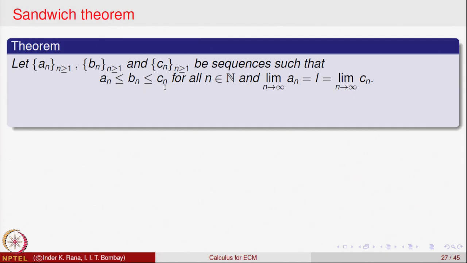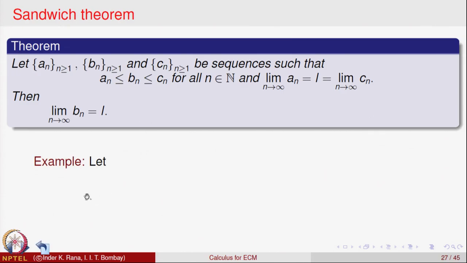That is one condition, and a_n and c_n both converge to the same limit, say L. Then the result says the limit of b_n also exists, b_n is also convergent and is equal to L. So basically what we are saying is that if the terms of a sequence are sandwiched between two convergent sequences, and the limits of a_n and c_n between which it is sandwiched are the same, both converging to L, then b_n will also converge to L. This is known as the sandwich theorem, which is quite useful. Again, we will not be proving this result.